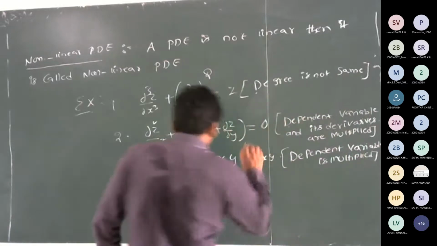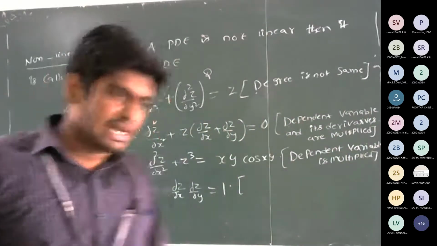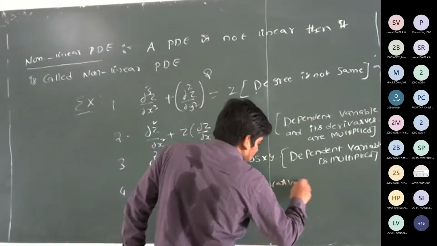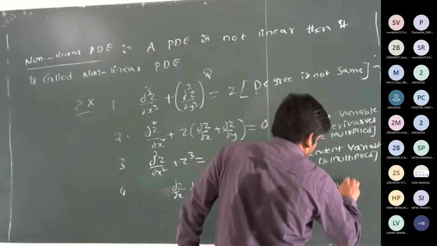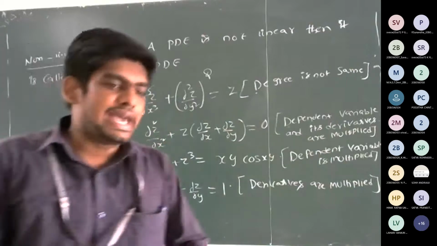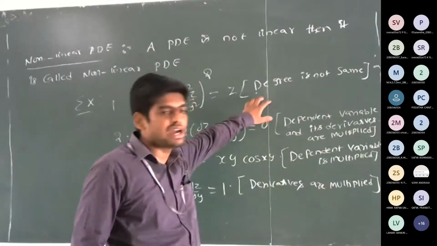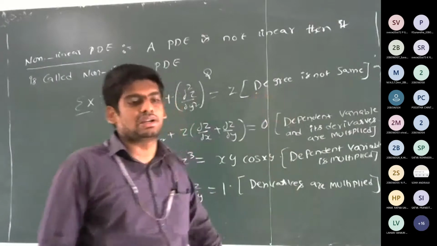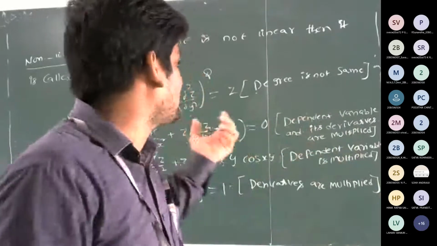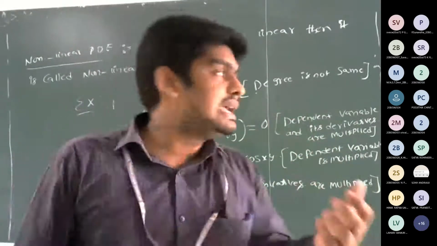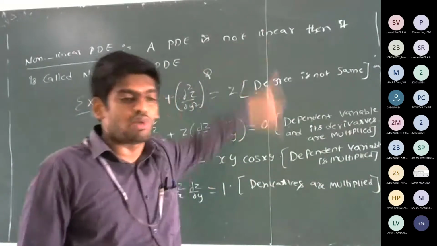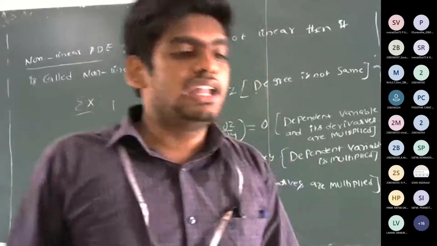Last one, why is it not linear? Derivatives are multiplied, yes sir, absolutely correct. Because of that reason, I already gave these conditions for linearity. If a PDE does not satisfy these conditions, then that PDE is a linear PDE. If a PDE violates one of these conditions, then it is called a non-linear PDE.